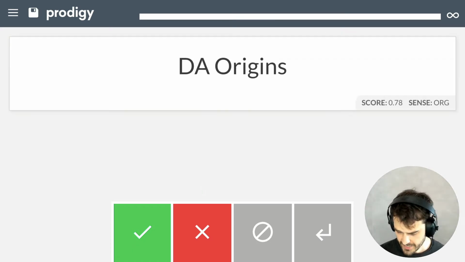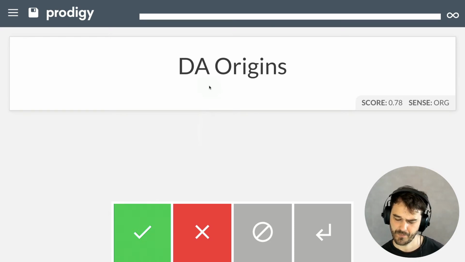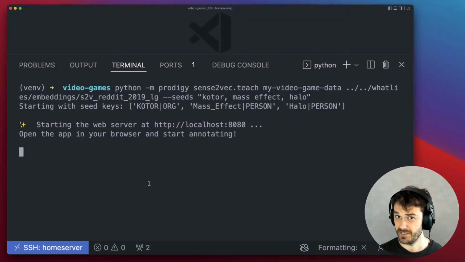So at this point, I've been labeling for a while, and even though I do want to admit that there's definitely more examples that are of interest, I am noticing that I am getting video games from a very specific genre. These are the shooter role-playing video games, as it were. And I think it might be fun to demonstrate what would happen if I just pick slightly different seeds. So I'll hit save and then go back to the command line. I will now shut down Prodigy.